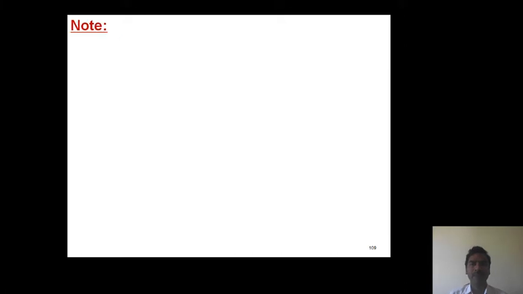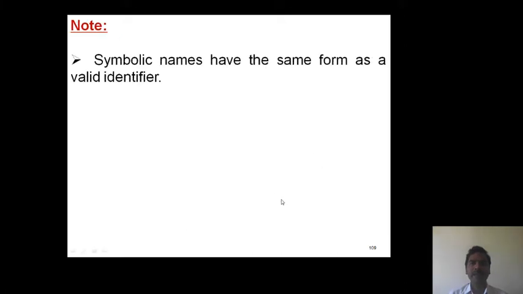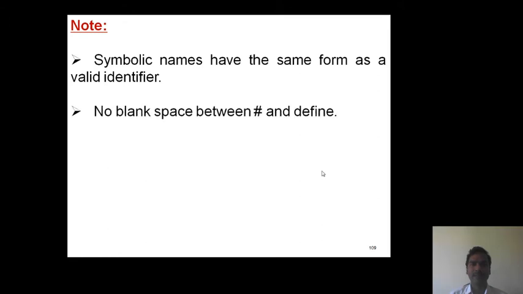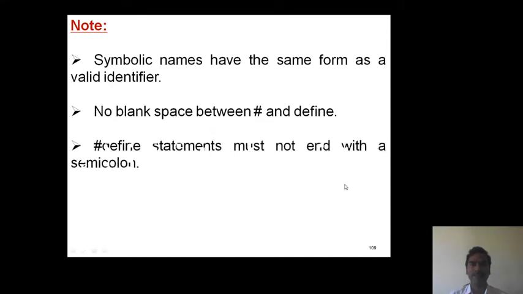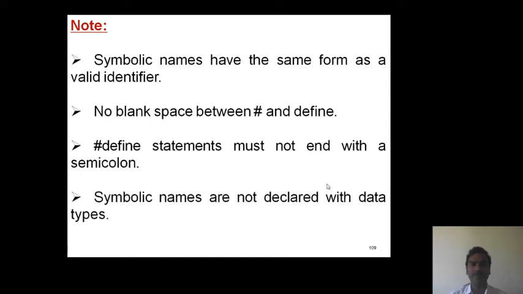Here are some important points. When we are defining a symbolic name, it follows the same rules as a valid identifier. There is no space between # and define. The #define statement must not end with a semicolon. Symbolic names are not defined with a data type. So these are the general rules to be followed while defining a symbolic constant.